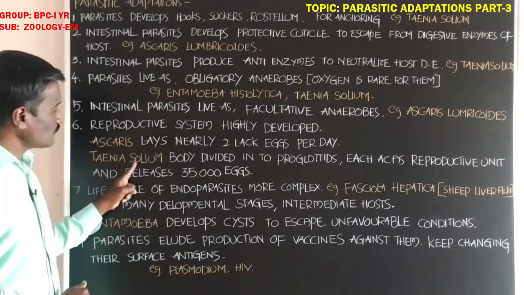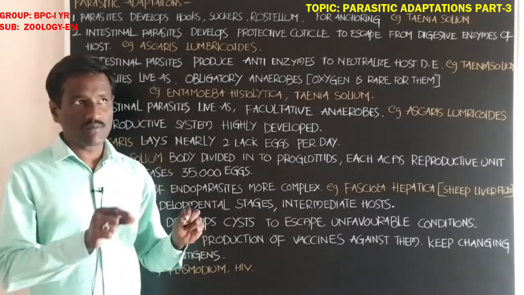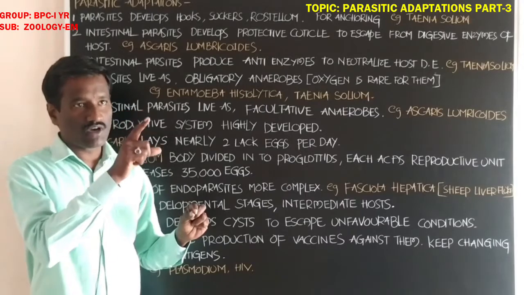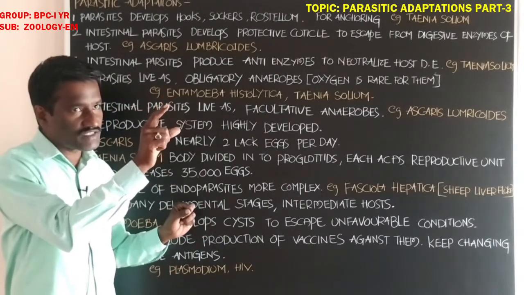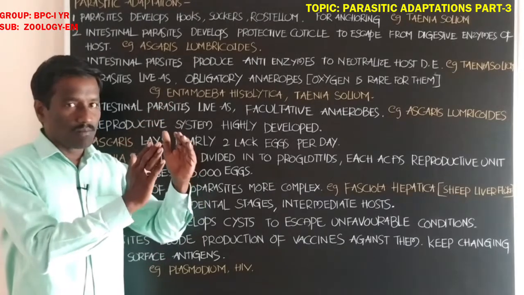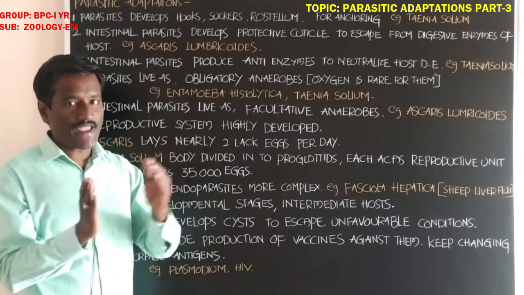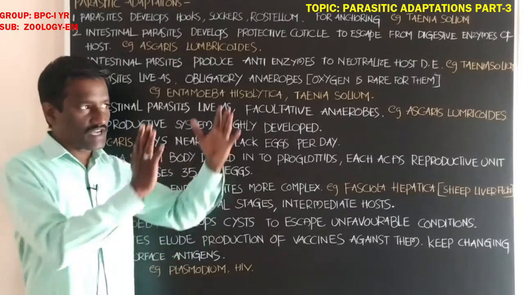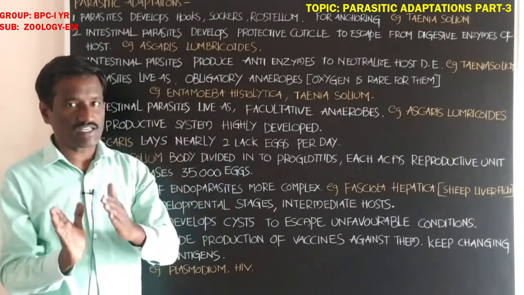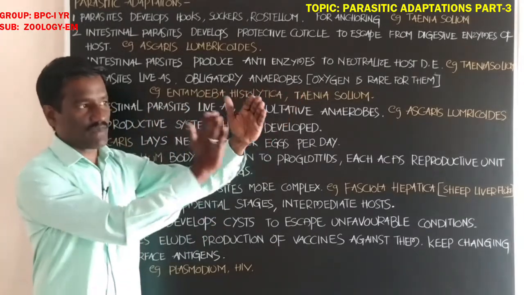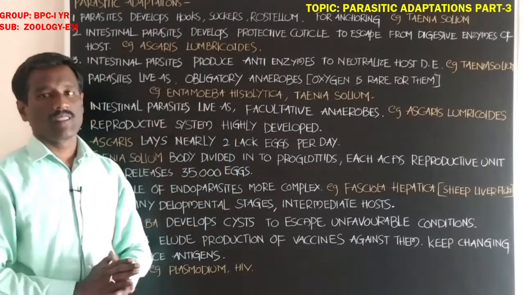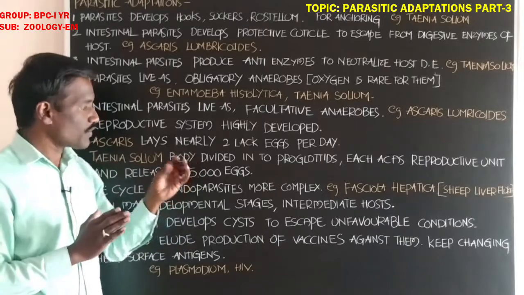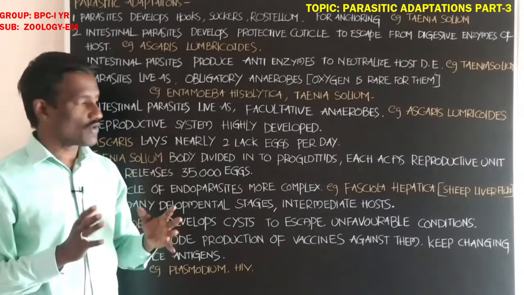Next, Taenia solium. If you observe the body of Taenia solium, it is divided into many segment-like structures. Each one of these segments is called a proglottid.